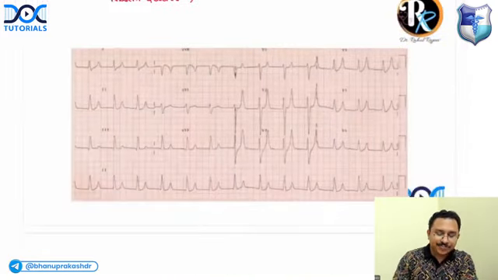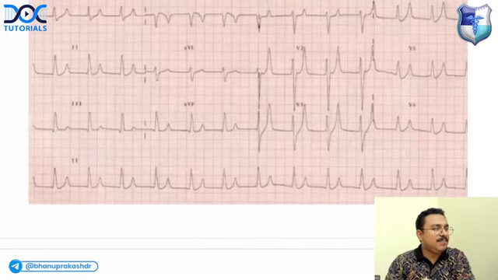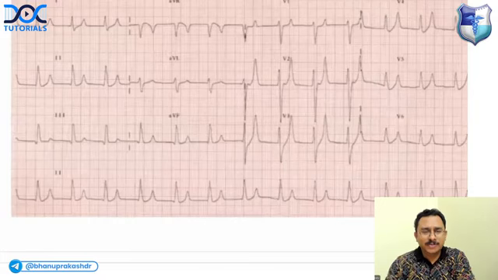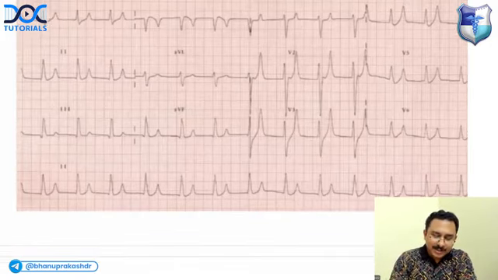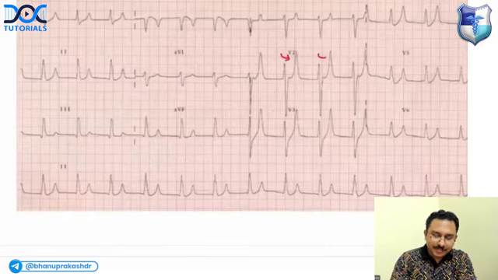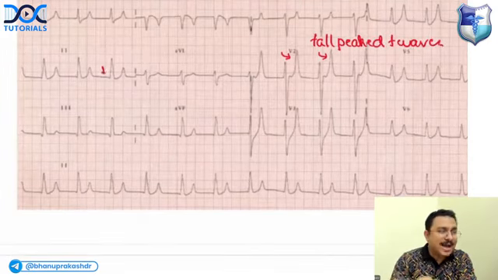Now, another ECG. Can you tell me the likely electrolyte abnormality that may be seen in this patient? Maybe this patient is a chronic kidney disease patient. You can see tall peaked T waves, and the P waves are also absent.